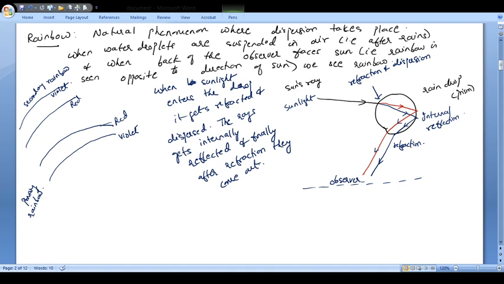So this is just how I have written it in my own words, so you can also write it in your own words, and this figure is important. I hope this figure is clear to you. In the figure itself, which is self-explanatory, you will find that you get the colors. So I hope this part is clear to you.